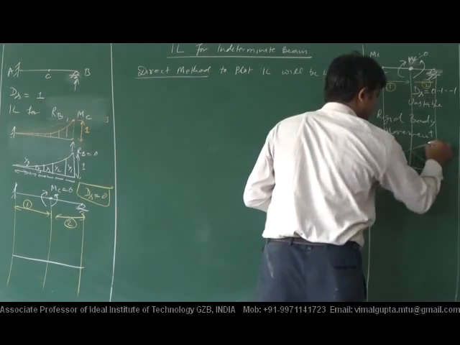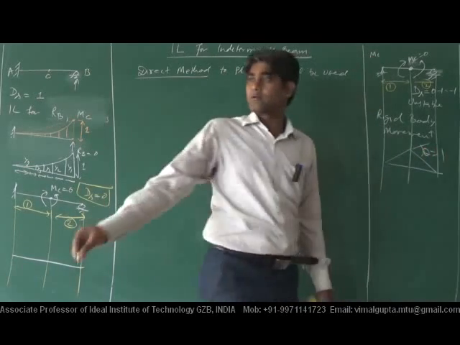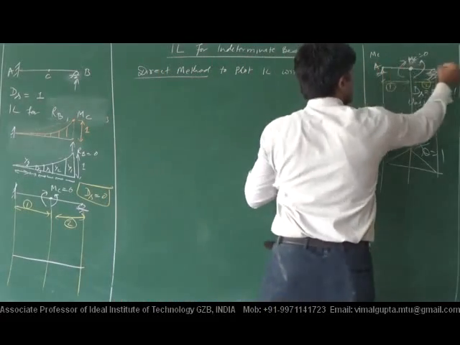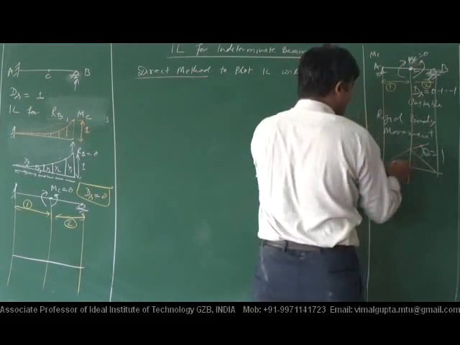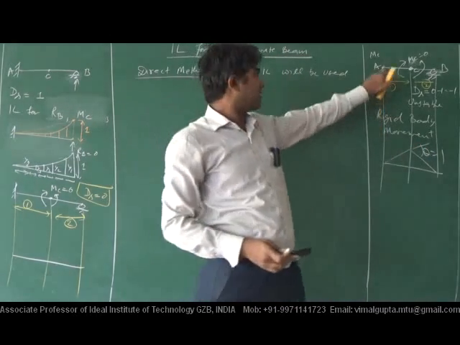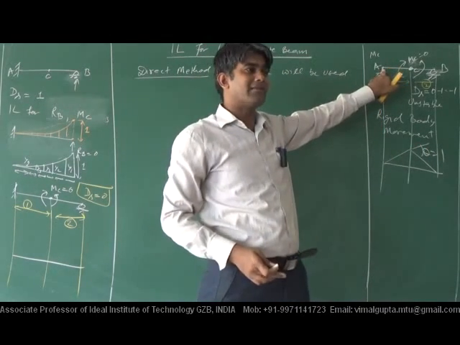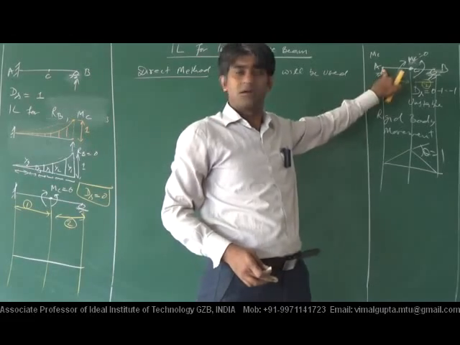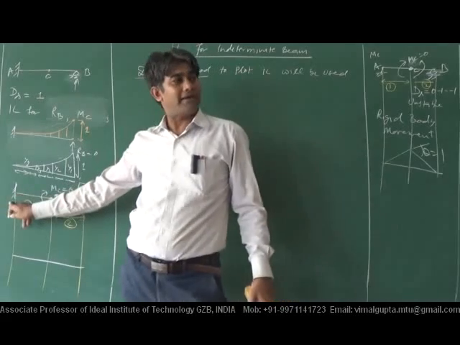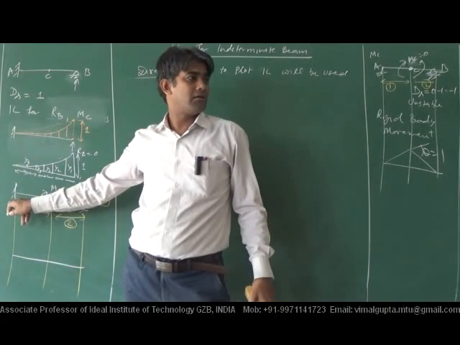It will be like this, theta equals to 1. Why has part AC been rotated in this manner? Because there is a hinge here, rotation can be there, but here, since it is fixed, it cannot be there.